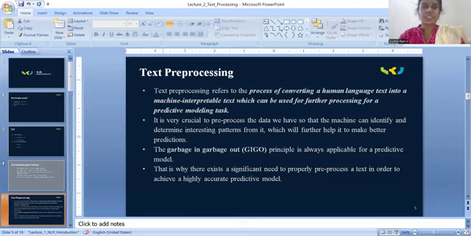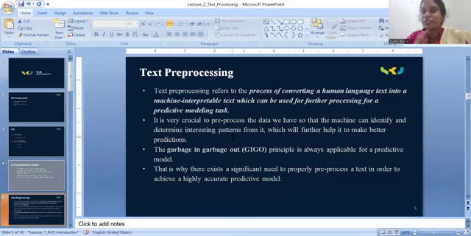So overall, what I want to tell you is, if I simply type A, it is predicting the next word and the next combinations of words, and it is displaying artificial intelligence. Text pre-processing is useful for the prediction of the next word and the sequence of words. It is very crucial to pre-process the data we have so that the machine can identify and determine interesting patterns from it, which will further help it to make better predictions.